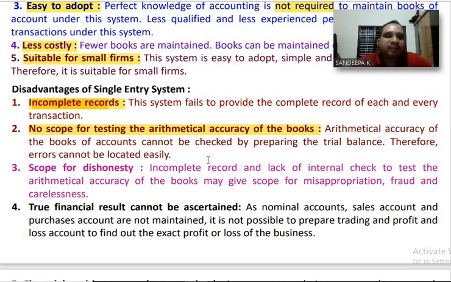Only important business transactions are recorded under this system. Because of that reason, it is very difficult to prepare trial balance.